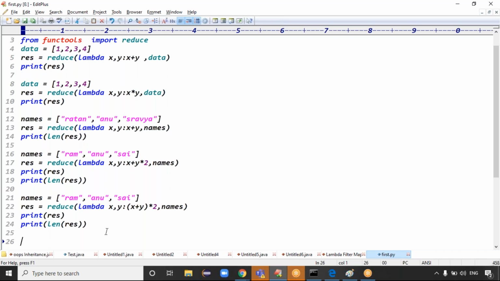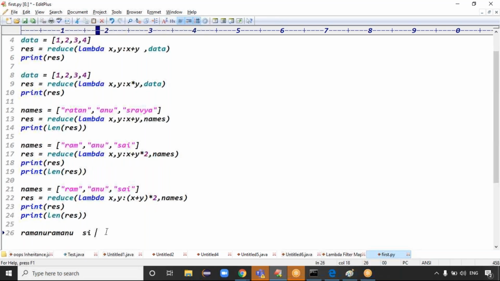In the first case we got the output: Ramanu, Ramanu, how many times? 2 times. After that, again Sai is there, right? This is called x and y. First of all, x and y is Ramanu, Sai. This is how many times? Ramanu, Sai, and Ramanu, Sai, exactly, guys.